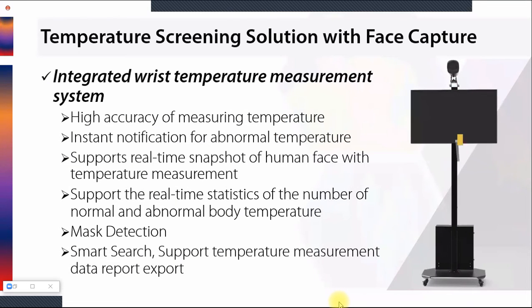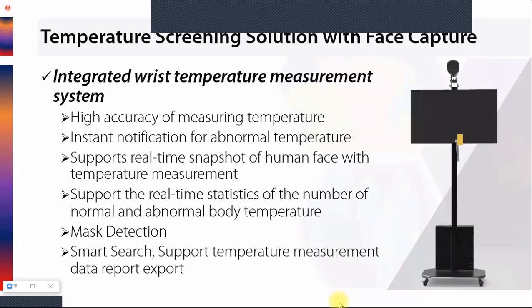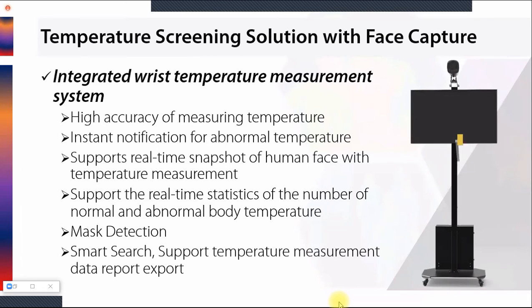Okay. So instant notification, support real-time snapshot of human face with temperature measurement. That means whenever any person comes, it will capture the face, and together with the face, it will show the temperature information, and it will show whether it is normal or abnormal.